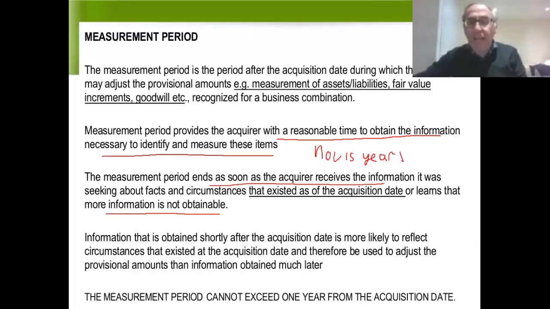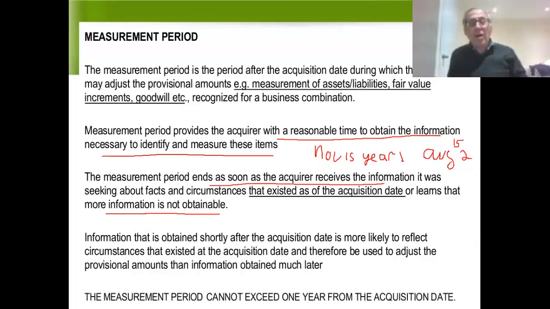Let's say it's going to take them a number of months. It'll take them until, I'm just making up a date here, until August of year two to accurately value all of the assets. The measurement period would stretch all the way from the date of acquisition, November 15th, year one, until August of year two. Let's say they have all their information by August 15th of year two. The measurement period would end August 15th of year two.